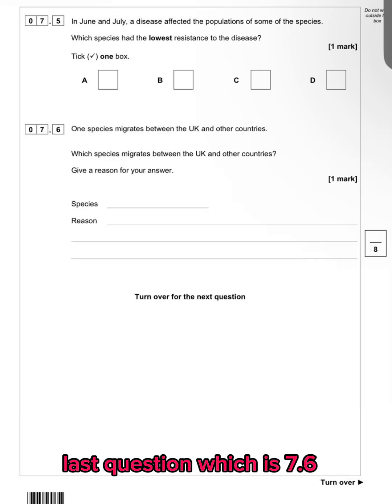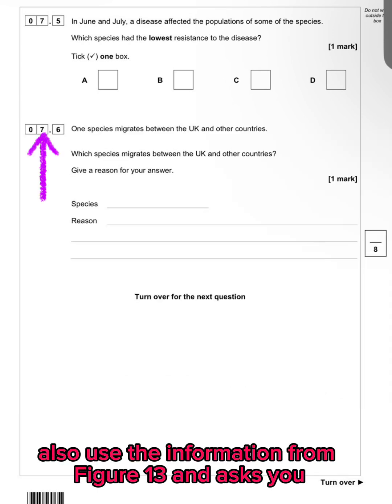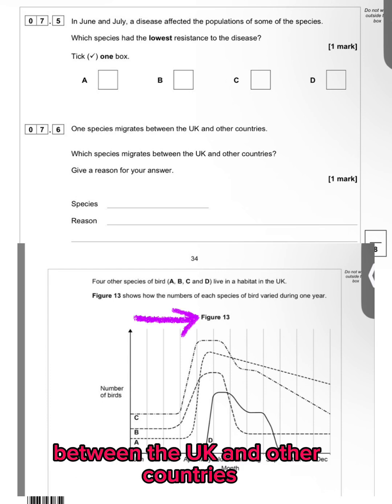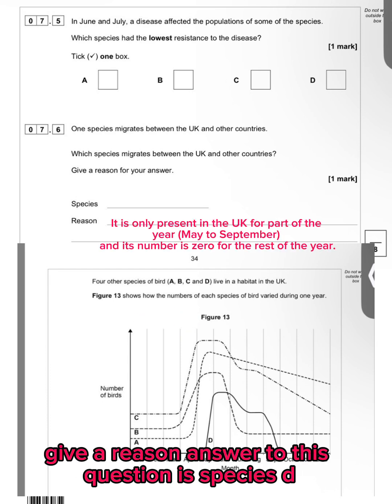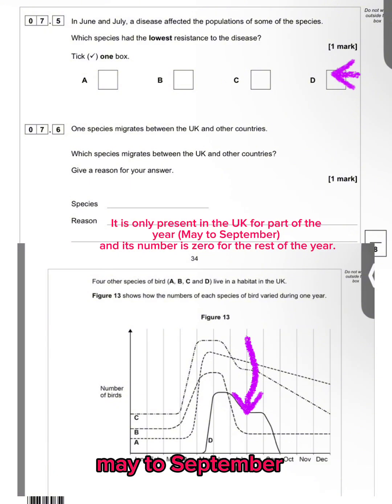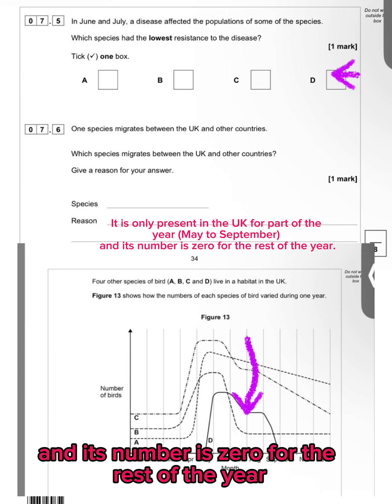Last question, which is 7.6, also use the information from figure 13 and asks you which species migrates between the UK and other countries. Give a reason. Answer to this question is species D. Reason: it is only present in the UK for part of the year, May to September, and its number is 0 for the rest of the year.